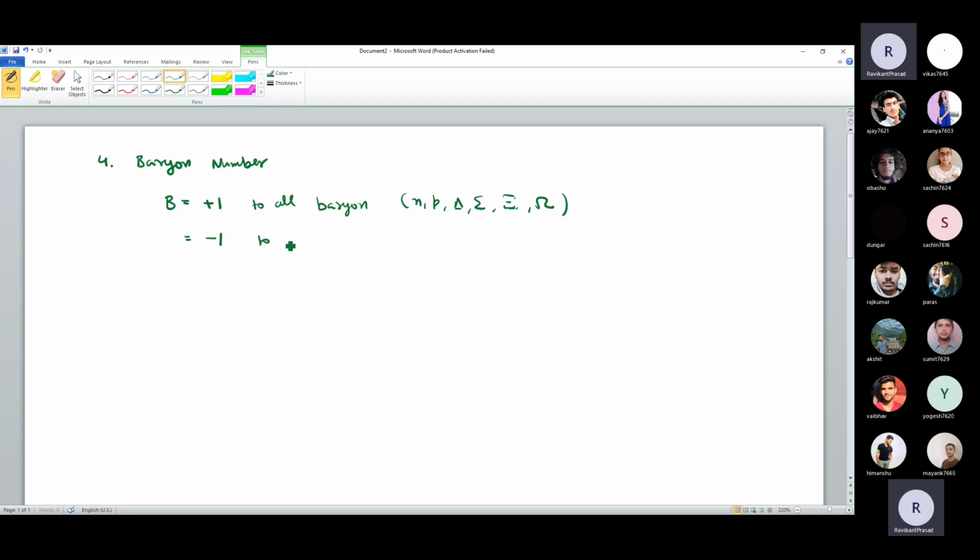So to all the anti-baryons, न्यूट्रॉन का एंटी पार्टिकल, प्रोटॉन का एंटी पार्टिकल, डेल्टा का एंटी पार्टिकल, and so on. All the anti-baryons will carry -1 as the baryon number. This is what you assign. This is a new quantum number.